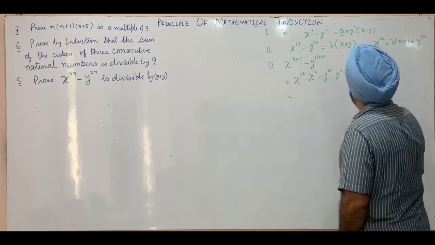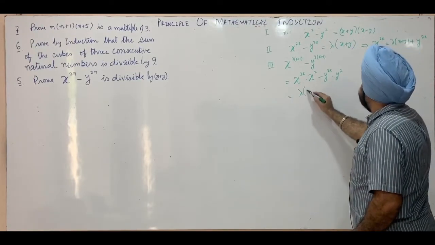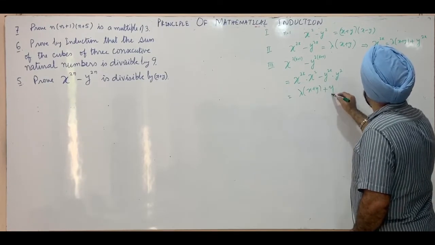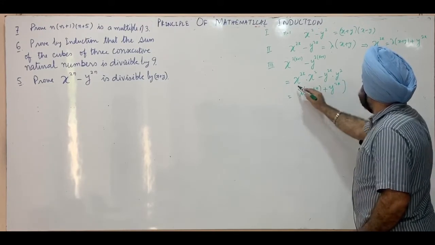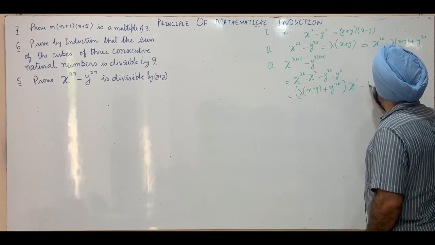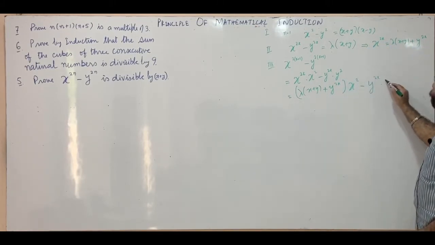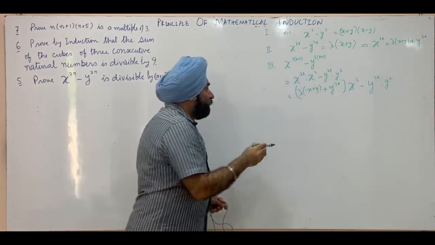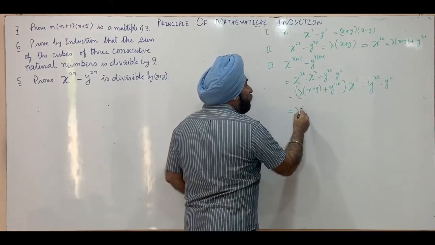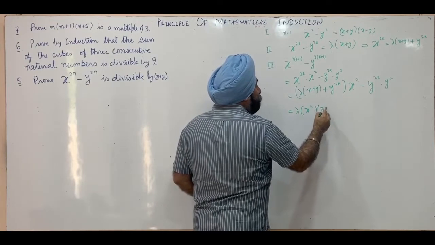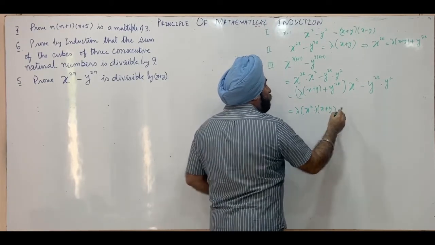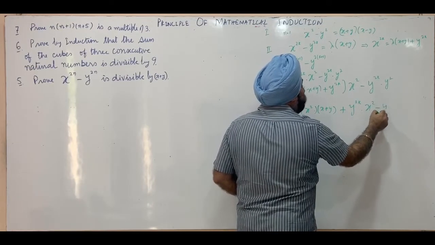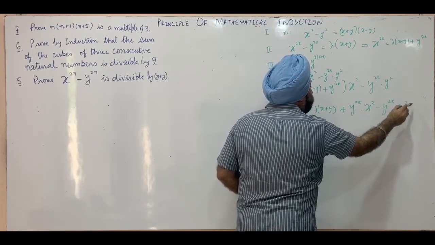This is now lambda into x plus y, and plus this is y raised power 2k into x square minus y raised power 2k into y square. This is lambda into x square into x plus y, plus y raised power 2k into x square minus y raised power 2k into y square.